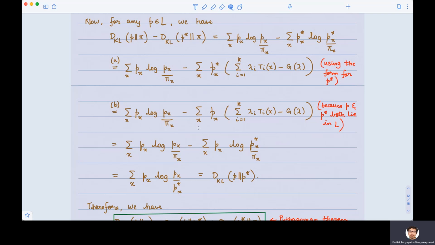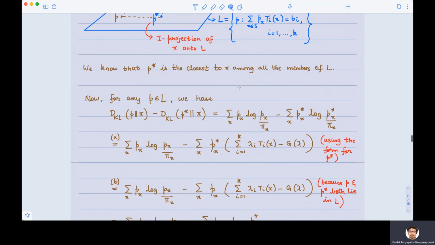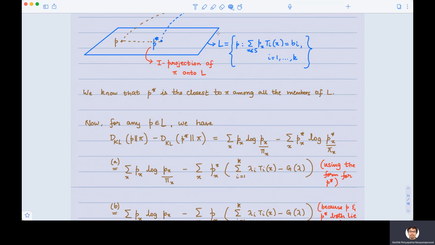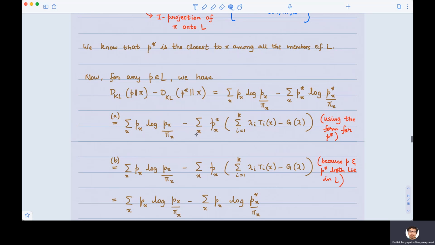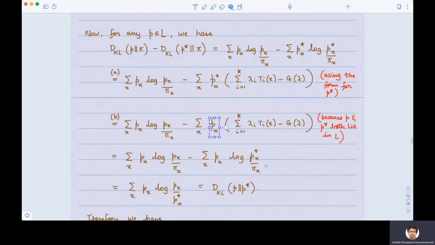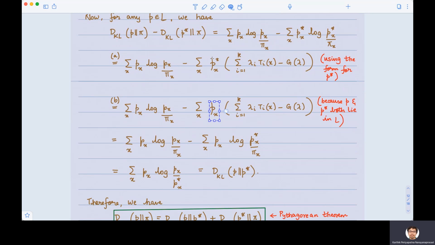What is the trick that we are using? P star and P, both of them lie in L. That is a very important observation, which means both of them satisfy these measurements. And therefore, summation over all x, P star times Ti is the same as summation over all x, P times Ti. Both P and P star satisfy the constraints that we have. And therefore, we can replace P star of x with P of x. Okay, so far so good.